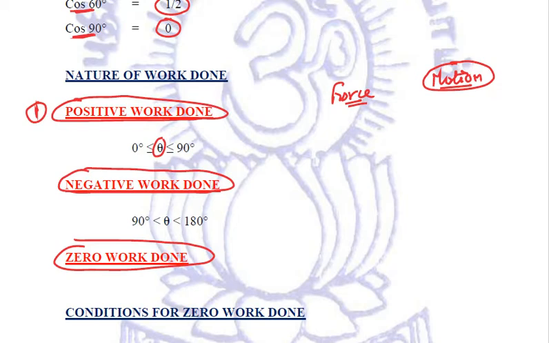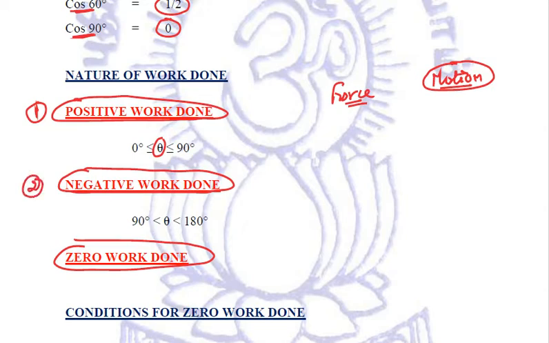It is greater than or equal to 0 degrees and less than or equal to 90 degrees. Then we say that the work done is positive. Why? Because this means that force is parallel to displacement. Correct? So this is our positive work done.